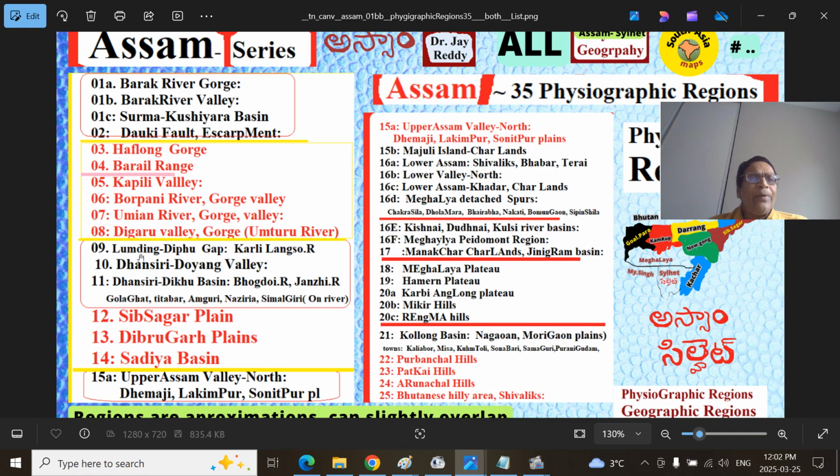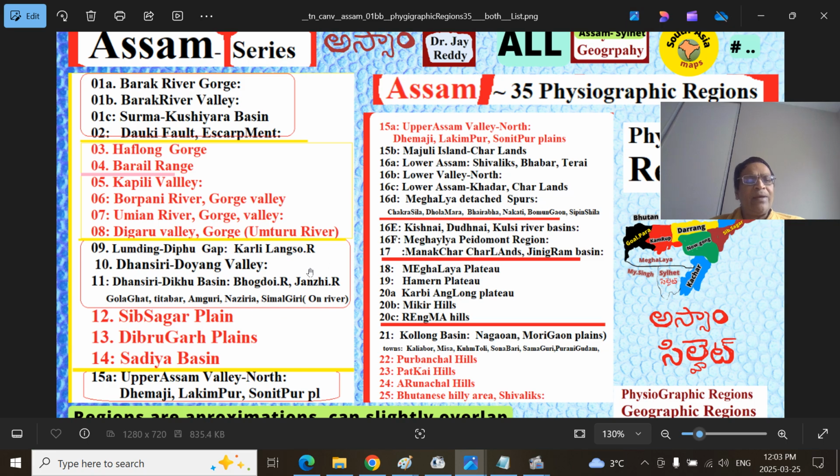Lumding Dipu Gap, that is the Kalang River region. Lumding Dipu Gap, the railway line goes up to Dimapur, which used to be the first capital of the Kachari Rajas. Then the Dansiri and Doyang Valley, east of the Mikir Hills, then the Dansiri River Valley and Dikhu River Basin, Bogdai River Basin, Janji River Basin. So this region covers essentially the modern Golaghat district and Titabar area and Amguri and Nazira railway station, and Simaluguri is on the river itself.